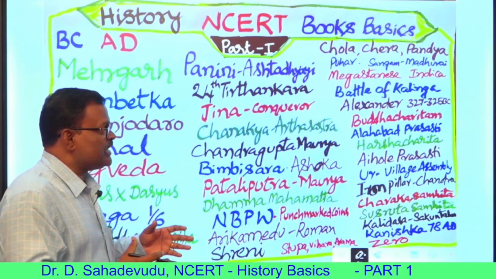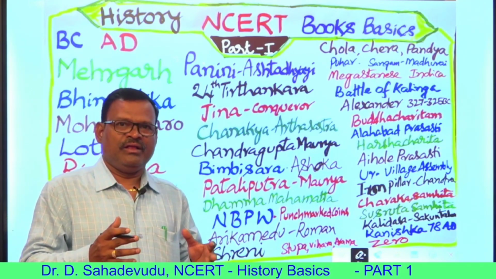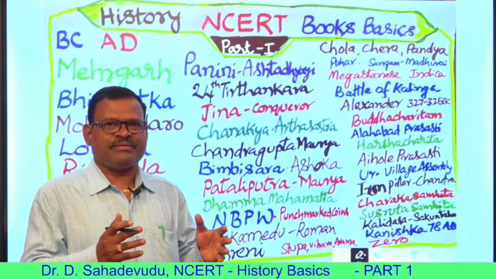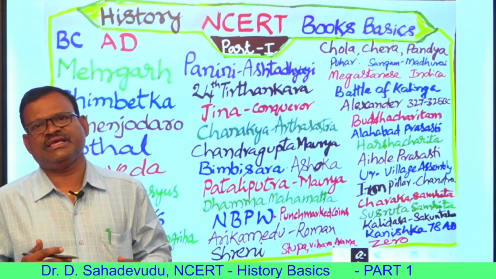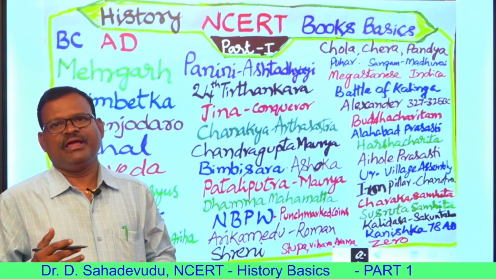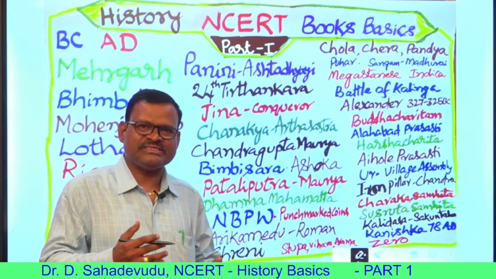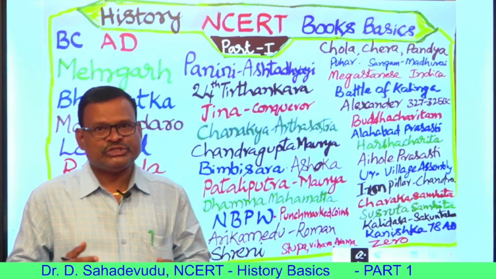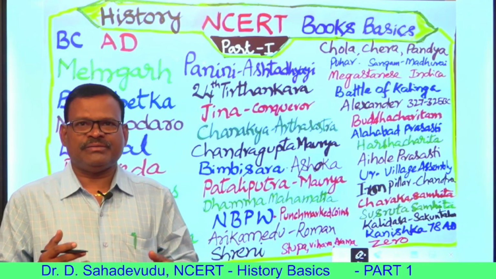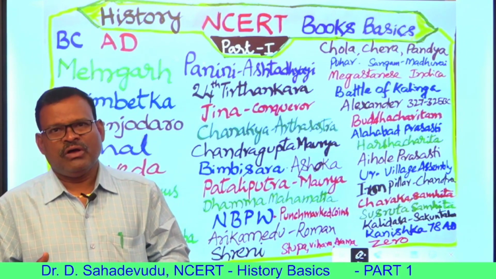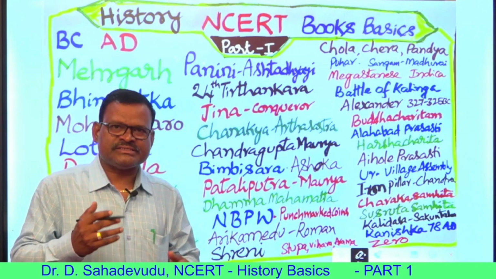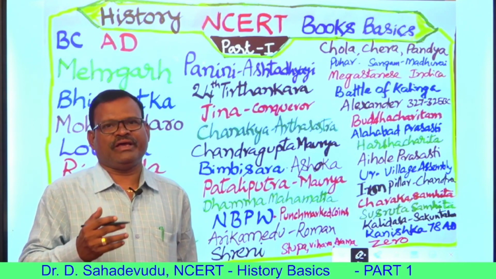The proto-historic period is a junction period, between before script and after script. In Indian history, the Indus Valley civilization is the proto-historic period. The historic period is again classified by historians into three categories: ancient, medieval, and modern eras. These related basics are useful for competitive examinations.